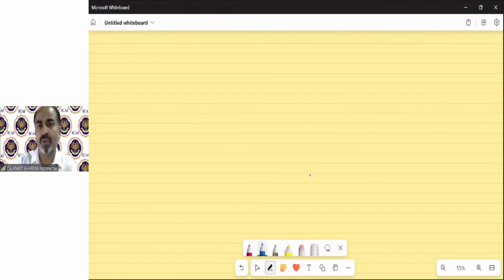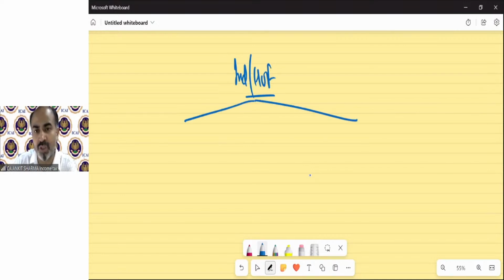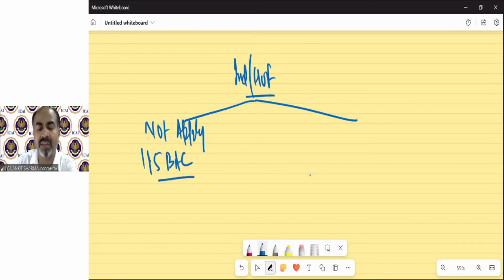Okay. So we can say 115BAC is applicable for individual, HUF. In the case of individual, HUF, there will be two situations. That is, either we do not apply 115BAC, or we can say there is a scenario in which 115BAC is not applicable. So if this is the case in which 115BAC is not applicable, in that case, how do we need to calculate tax?